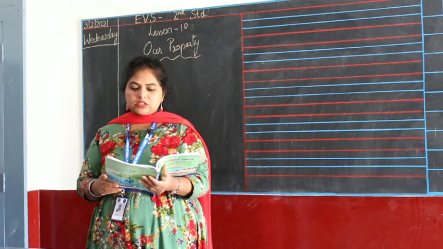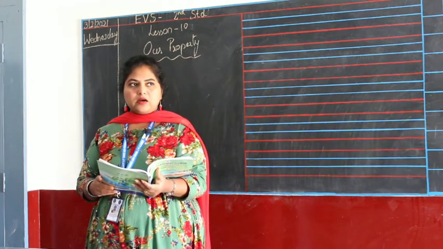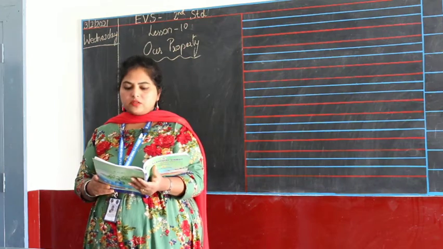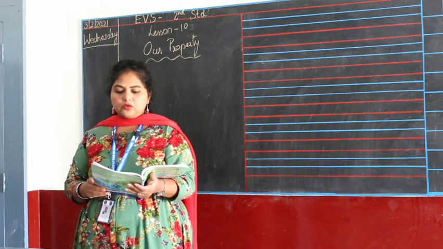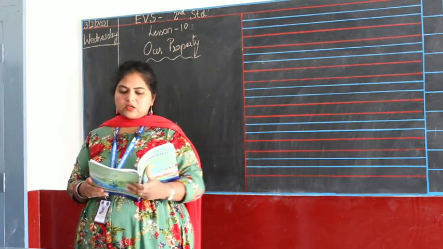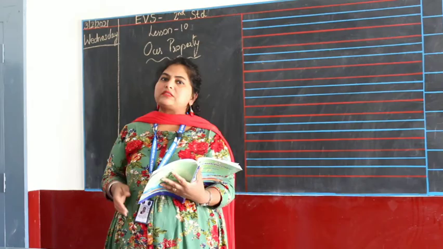A bus station is a place where buses move from one place to another, come and halt. Visit the bus station of your village, town, locality and know about cleanliness. So what happens? Sujata passes through a bus station.